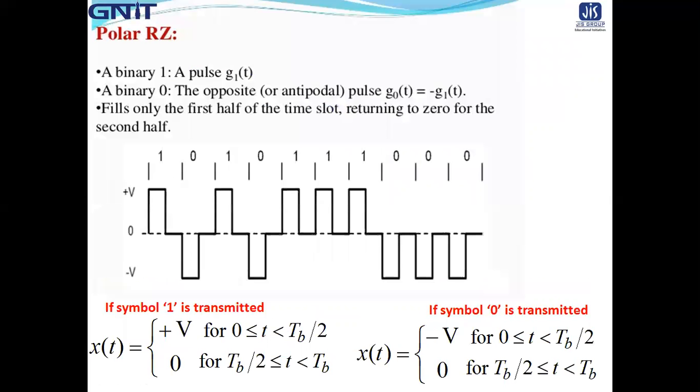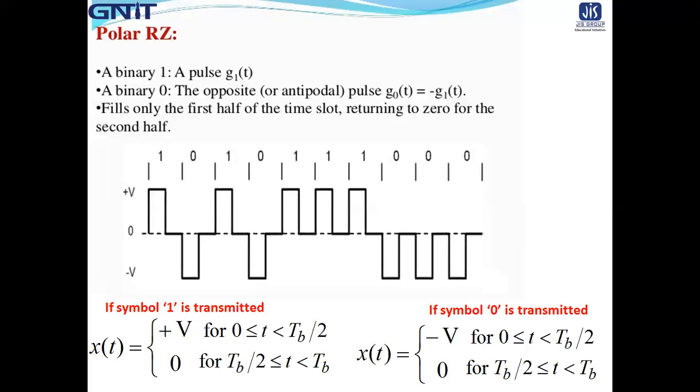Next is the polar format. Polar format means it has positive and negative polarity. So 1 is represented, say, by a pulse of plus V, and 0 is represented by a negative pulse.